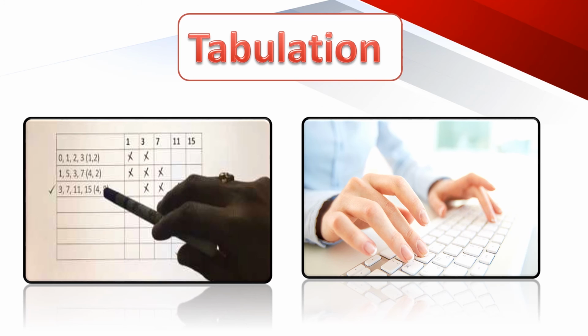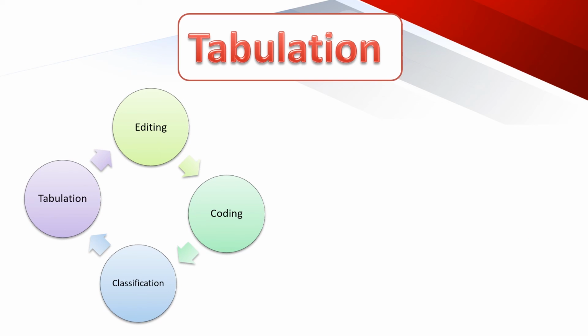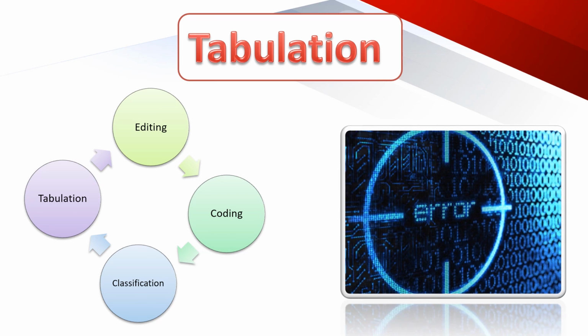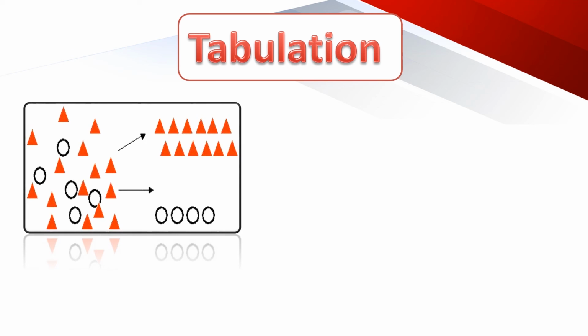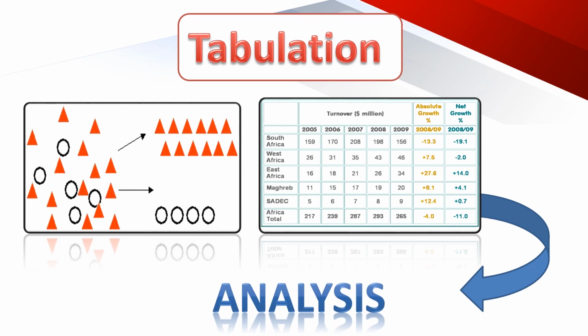To sum up, the editing, coding, classification, and tabulation of data comprise detecting errors, assigning symbols, classifying and tabulating the data to convert it into usable form for analysis.